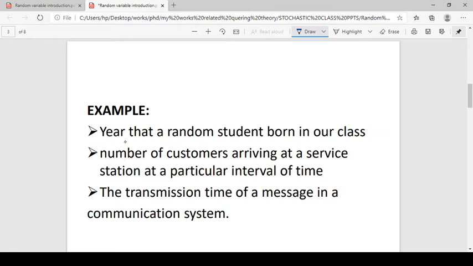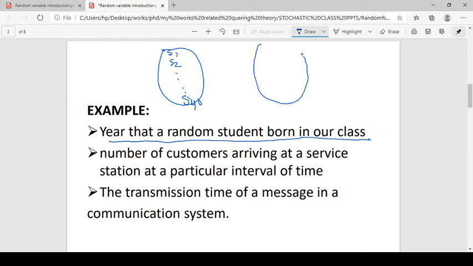Another example is the year in which a random student in our class was born. We have students S1, S2, etc. This class has 40 students. So we take years from 2000 to 2005.